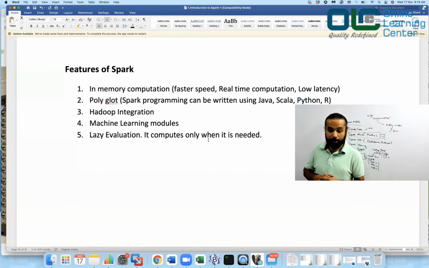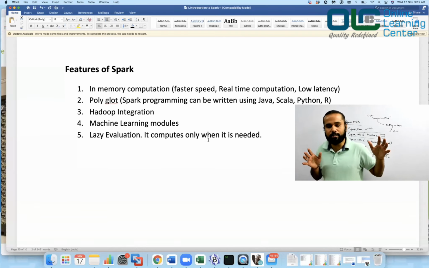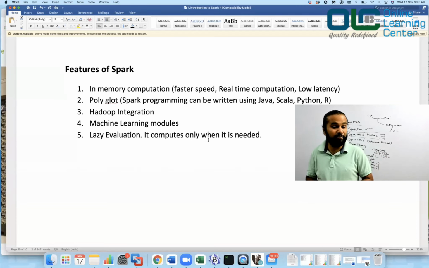Lazy evaluation. It computes only when it is required, which means whenever you create an RDD, the RDD is not really created. It just creates a logical plan. We call it a DAG. And when we start running the job, when we start executing a particular action on it, then only that RDD gets created and evaluated. And hence Spark is called lazy evaluation, and it computes only when it is required.